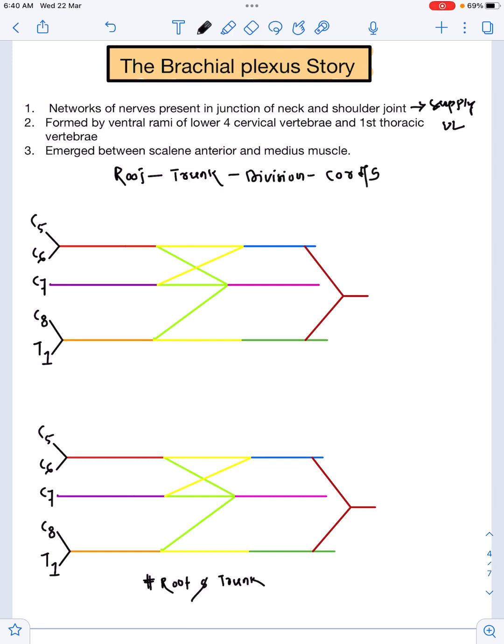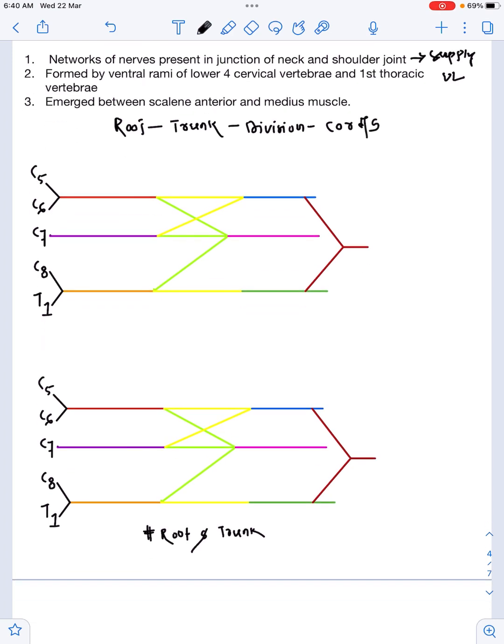Now how many roots are there? Roots are 5 in number. How many trunks are there? There are 3 trunks. How many divisions are there? There are generally 2 divisions of each trunk, so 6 divisions. Now how many cords are there? The divisions will merge with each other and give cords. Cords are 3 in number.